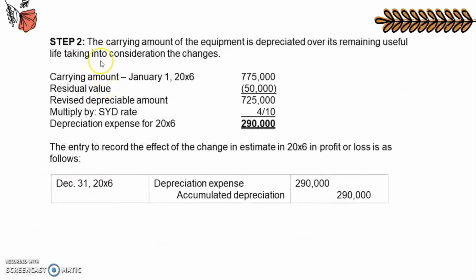After that, meron pa tayong step 2. Step 2 is to depreciate the computed carrying amount, which we get from step 1. So the carrying amount is 775,000, which we get a while ago. Residual value 50,000. Revised depreciable amount is equals to 725,000 because we minus 775,000 to 50,000. Multiply by the sum of the year's rate of 4 divided over 10. So the depreciation expense for 20X6 would be 290,000. So the entry to record the effect of the change in estimates in 20X6 in profit or loss is December 31, 20X6: depreciation expense 290,000, credit accumulated depreciation 290,000.